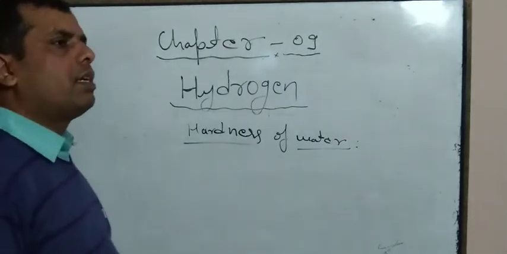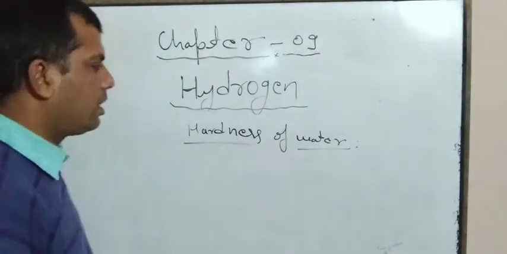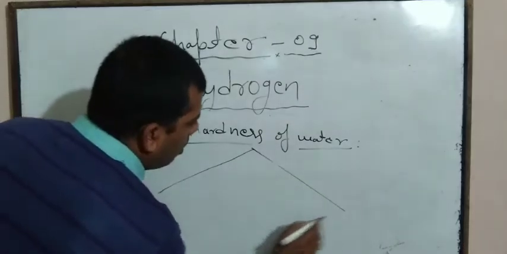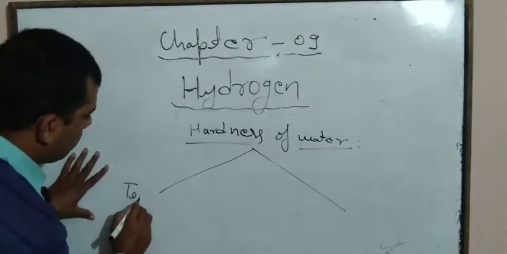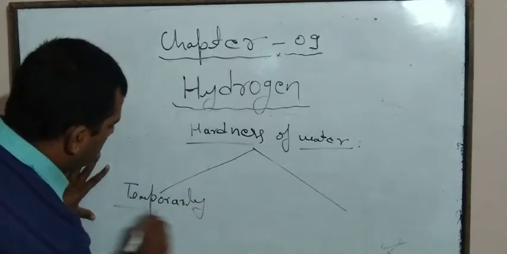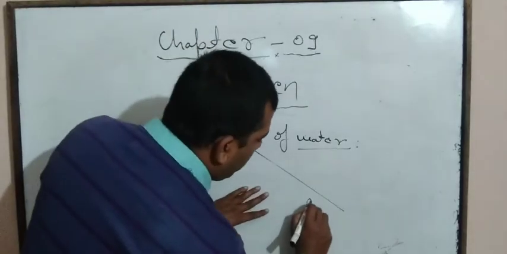One is the temporary hardness and the second one is the permanent hardness.